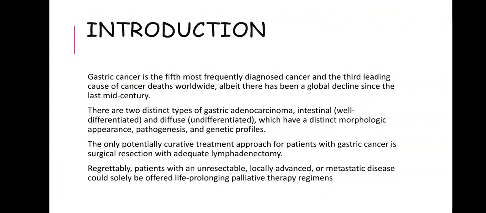Gastric cancer is the fifth most frequently diagnosed cancer and the third leading cause of cancer deaths worldwide. There are two distinct types of gastric adenocarcinoma: intestinal, which is well differentiated, and diffuse, which is undifferentiated, which have a distinct morphologic appearance, pathogenesis, and genetic profiles.